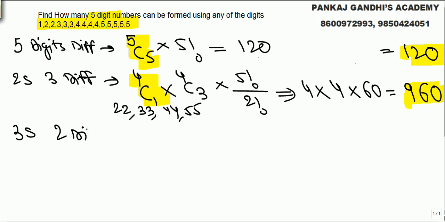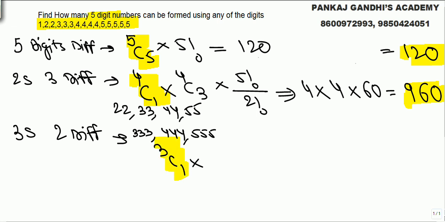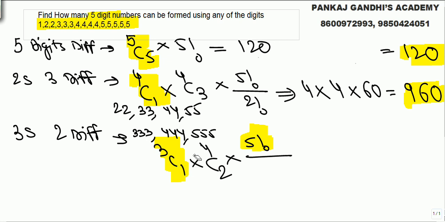Now the case we can have is 3 same and 2 different. Now 3 same can be given by either 3 3s, 3 4s or 3 5s. Means out of these 3 choices, I select any one choice which will come thrice. 1 choice gone. So out of the remaining 4 choices, we will have 2 different choices. Now 5 things at 5 places can be arranged in 5 factorial, out of which 3 are same, so we divide by 3 factorial.